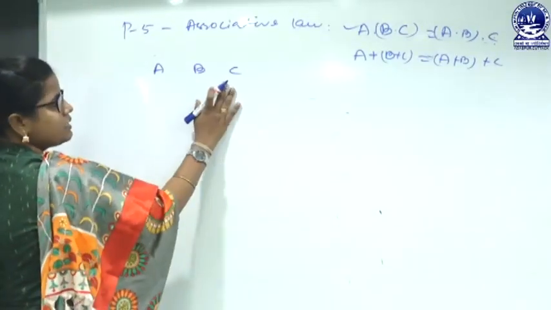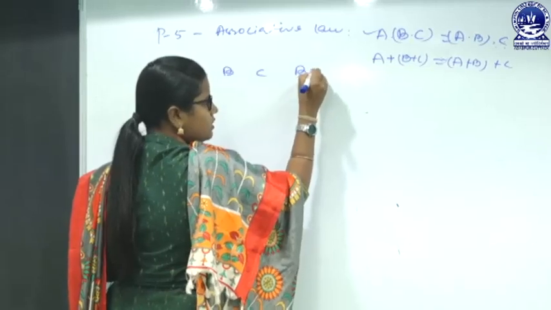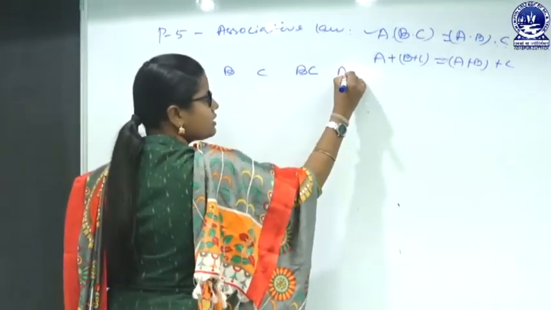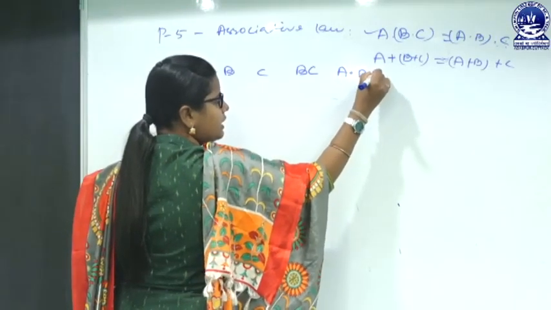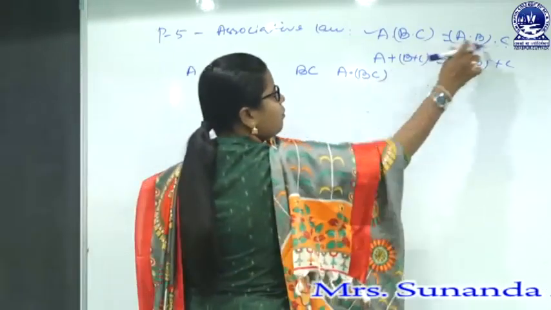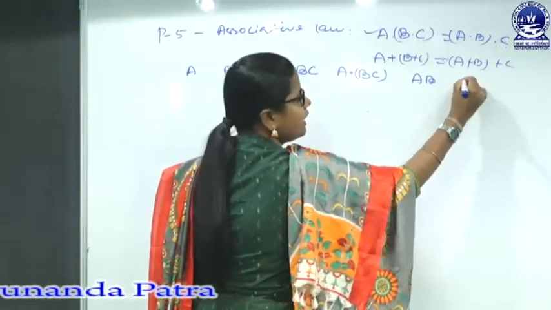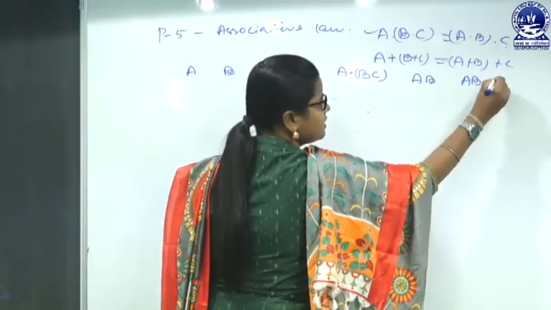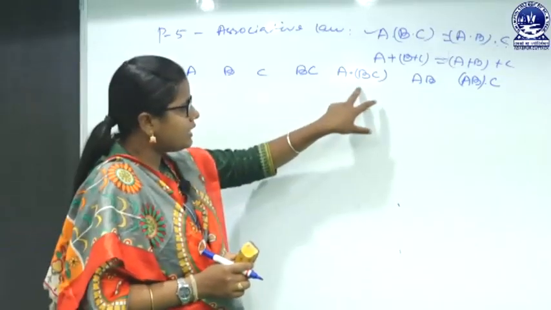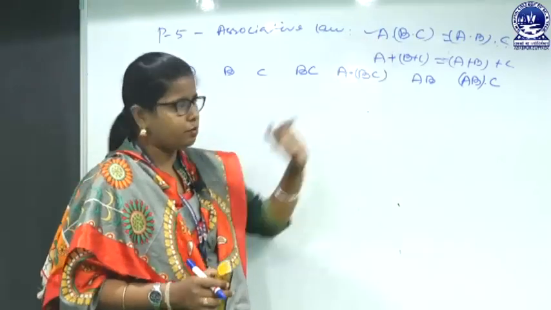So A, B, C. What is the first operand here? B dot C. Then we have to multiply this with A, so next is A dot (B dot C). The next column will be A dot B, and it will be multiplied with C, giving (A dot B) dot C. Let's see if this column value matches with this column value, then this can be proved.